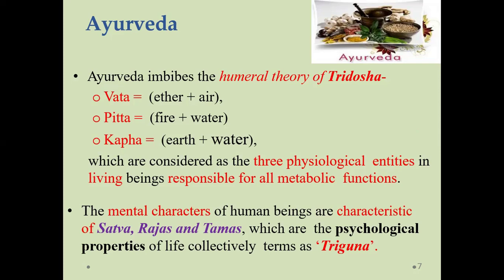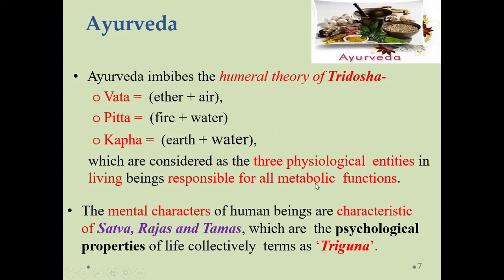So in the treatment they are going to give you a regimen where the Panchamahabhuta gets balanced. Once the Panchamahabhuta is balanced, the three humors, Vata, Pitta, and Kapha, are restored and you are cured of that disease condition.